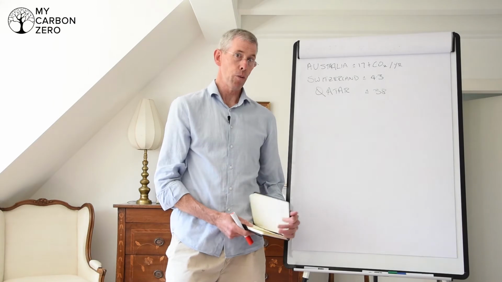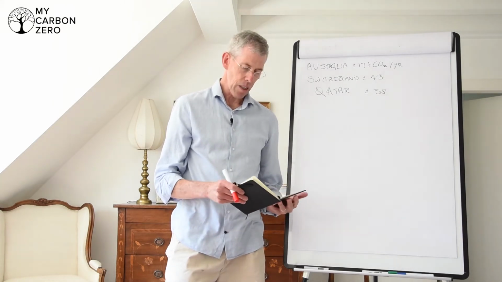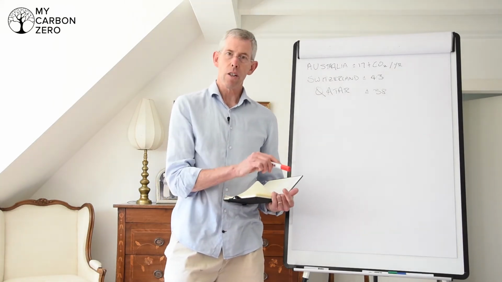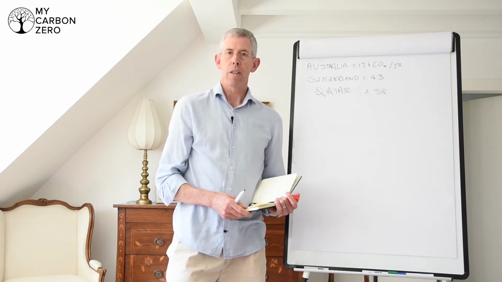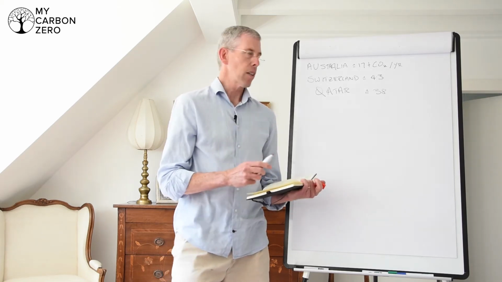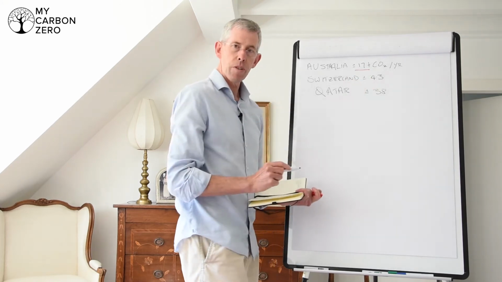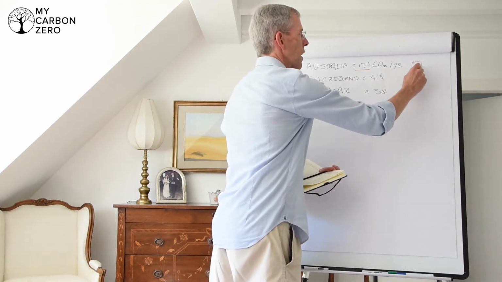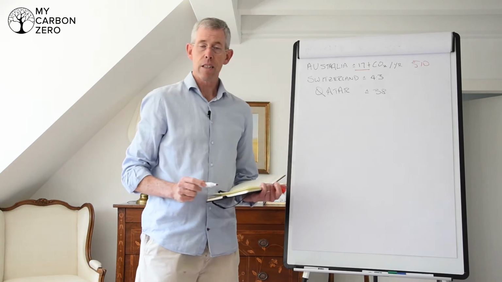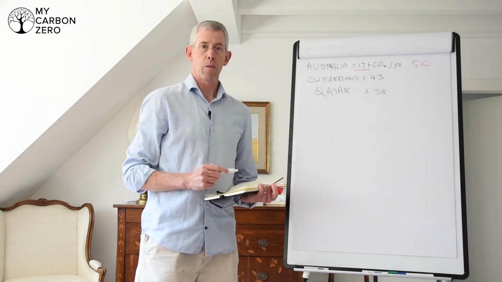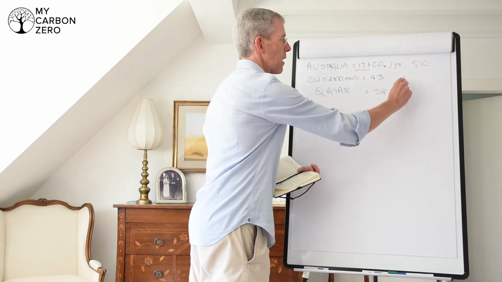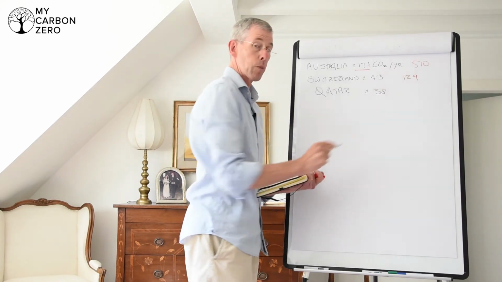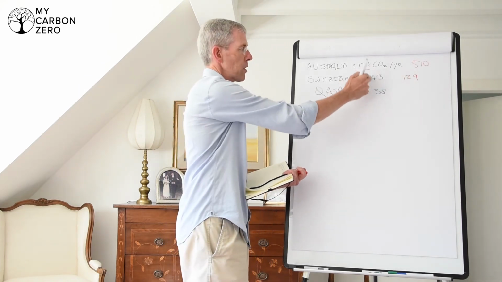So I'm not going to do this all in my head. I've written down some numbers here. So let's say you're a 30-year-old Australian and you're trying to work out what your carbon emissions have been for that 30 years. So if you're living in Australia, it's 30 times 17, which is 510. 510 tonnes of carbon you've been responsible for emitting in the 30 years of your life. If it's in Switzerland, it's 129, so quite a big drop, and that's because of the difference here.